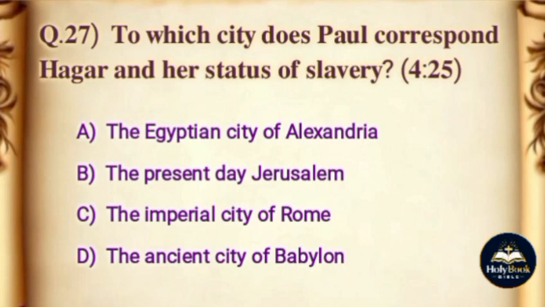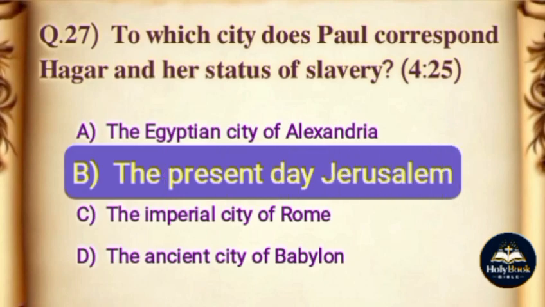Question: to which city does Paul correspond Hagar and her status of slavery? Options: A. The Egyptian city of Alexandria. B. The present-day Jerusalem. C. The imperial city of Rome. D. The ancient city of Babylon. The correct answer is option B. The present-day Jerusalem.